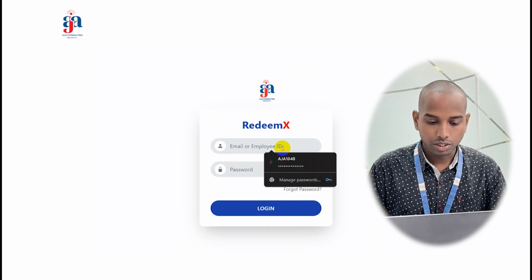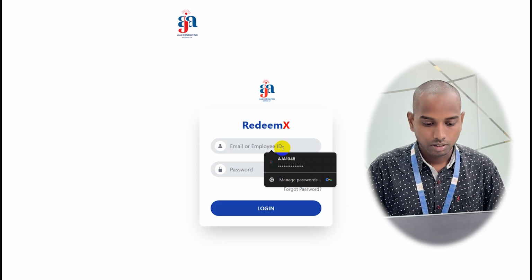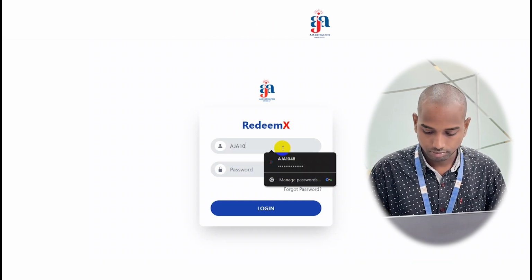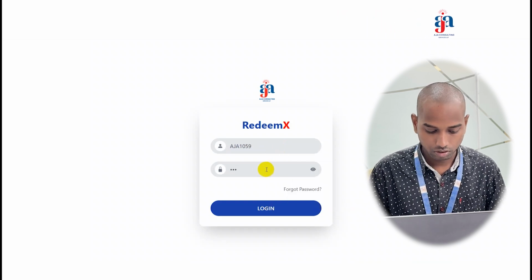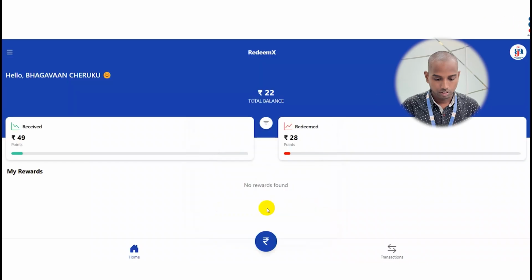First, the user has to log in using email ID or employee ID. Now I'm using employee ID and password. This is the user dashboard. Right now I have 22 rupees balance.